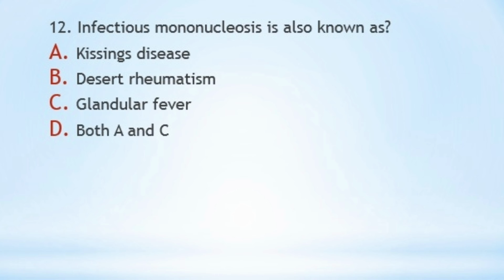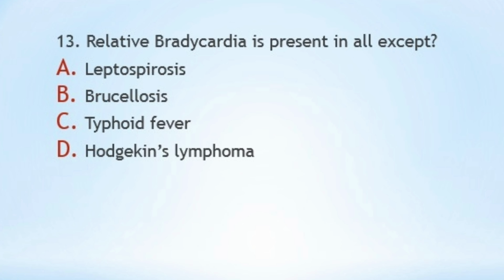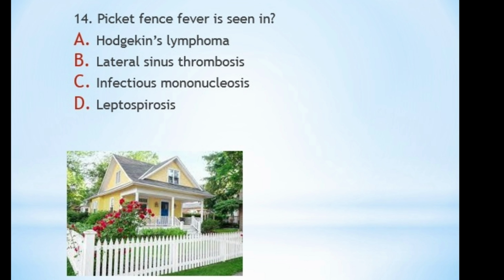Now the next question is, relative bradycardia is present in all except. By now you must have understood what relative bradycardia is, and we need the condition in which it is not present. A. Leptospirosis, B. Brucellosis, C. Typhoid fever, or D. Hodgkin's lymphoma. So the correct answer is D, Hodgkin's lymphoma, because in all the other conditions relative bradycardia is present.